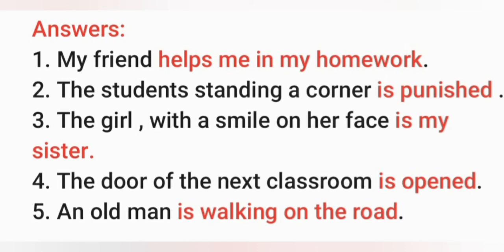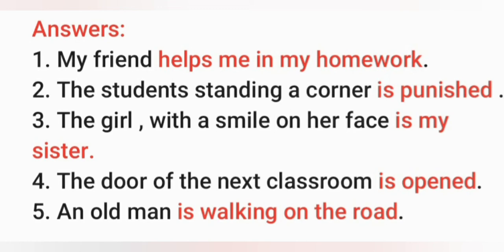My friend helps me in my homework. You can write any other predicate like my friend plays with me in the park. Next, the student standing a corner is punished. Next, the girl with a smile on her face is my sister.